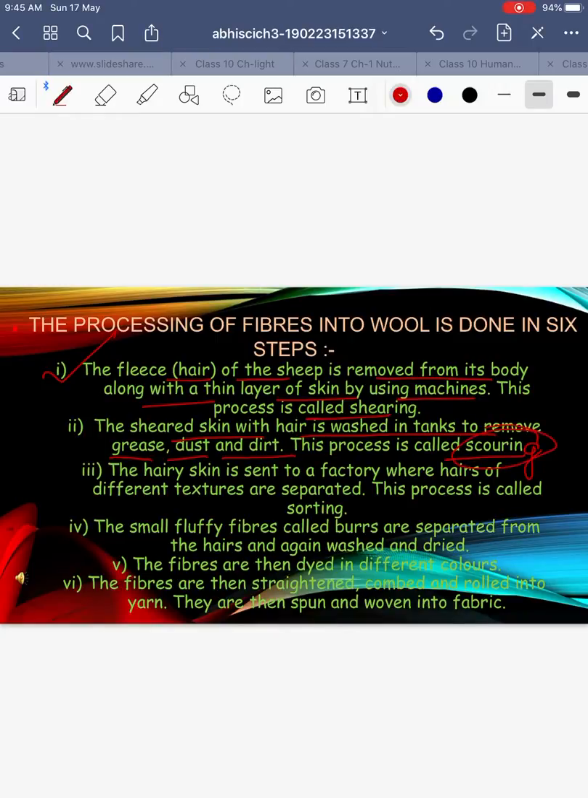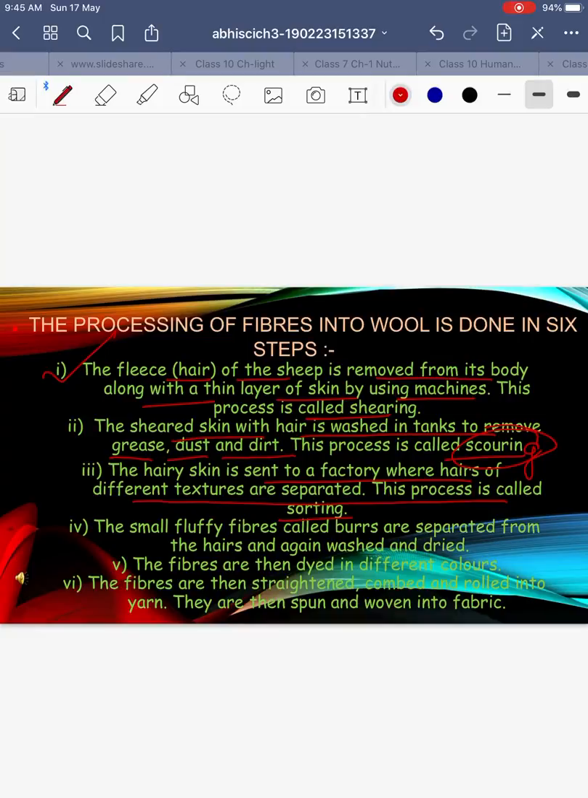Okay. The hairy skin is sent to the factory where the hairs of different textures are separated. This is called sorting. Sorting, you understand, separating the things out. Now the hair which they have removed will have coarse hair and fine hair as well. So they segregate, they separate the things so that different types of hair can be used for making different types of material.